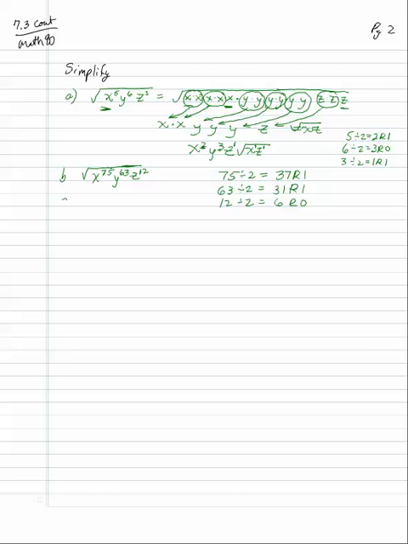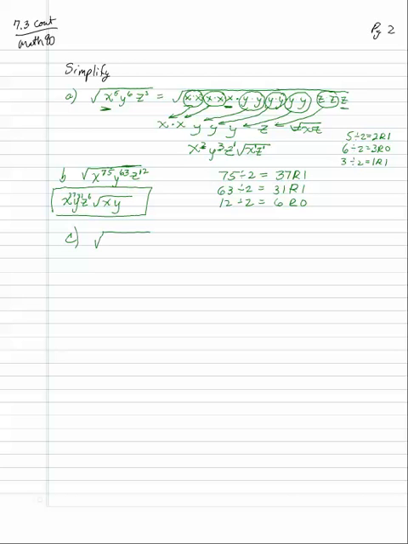So now, I know that x, y, z come out. I'm doing square root, so 75 divided by 2 is 37, remainder 1 for x's. For y, 63 divided by 2 is 31, remainder 1. And z, 12 divided by 2 is 6, remainder 0. So that's my answer. X to the 37, y to the 31, z to the 6, square root of xy.